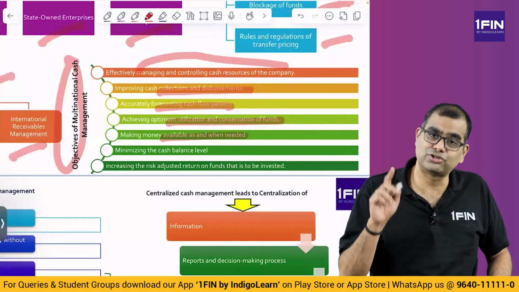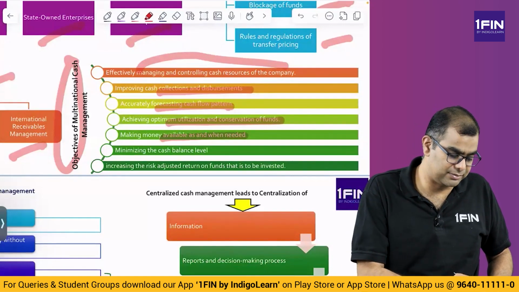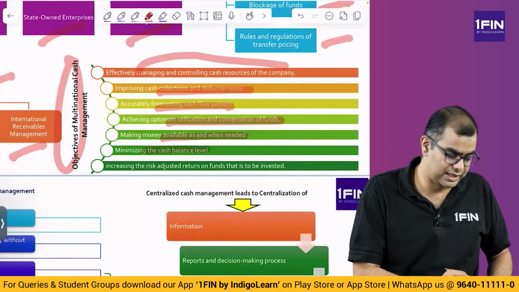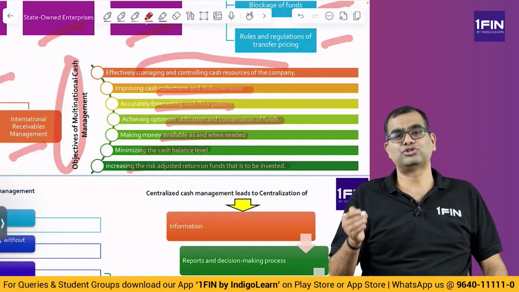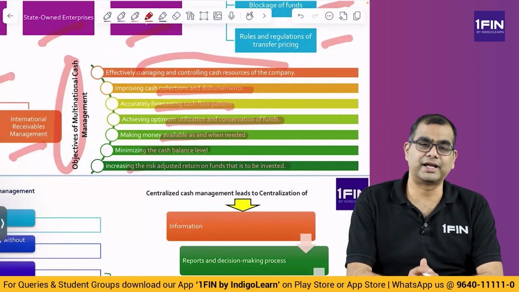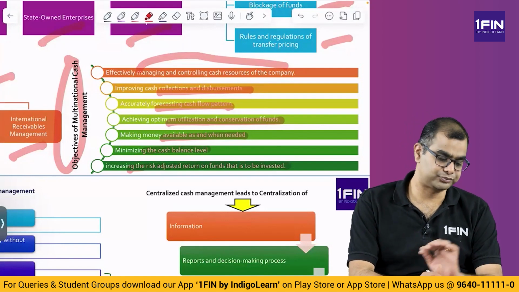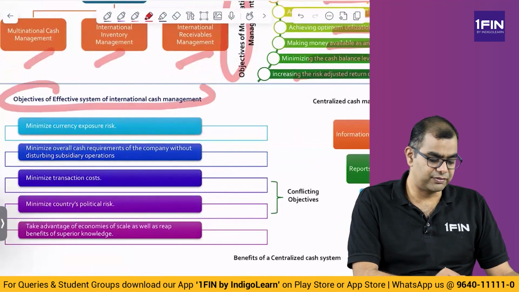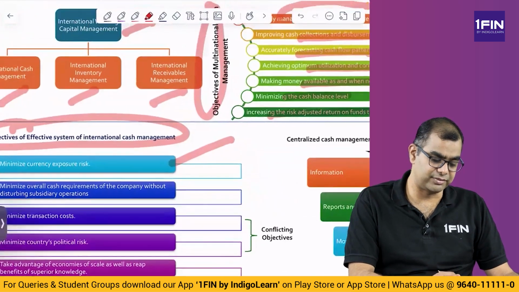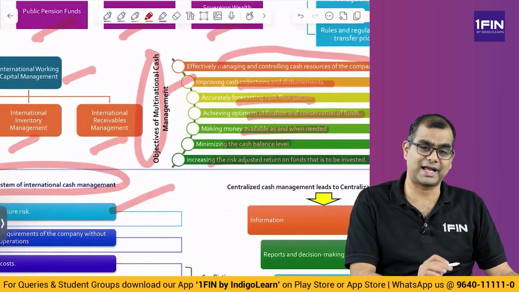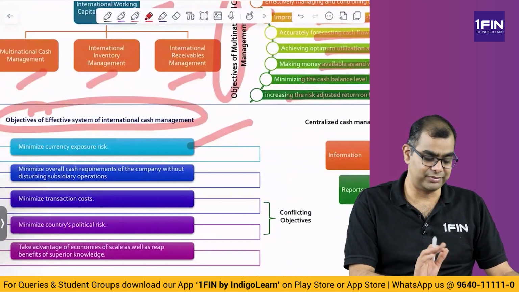Not only do you have to use it, you should also have it available when you have to make payments, minimizing the cash balance. That is what I was saying. Then increasing the risk adjusted return on the funds that are to be invested. So when you get the money, you should ensure that you get a very good risk adjusted return. What are the objectives of an effective system of international cash management? Here, what are the objectives of multinational cash management? Both are slightly different, be very clear.